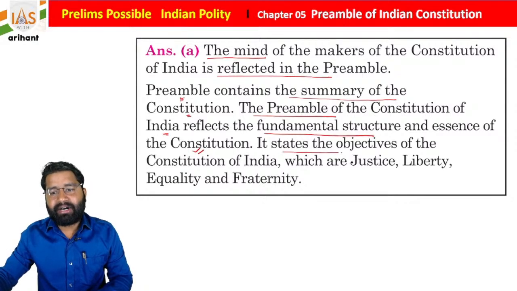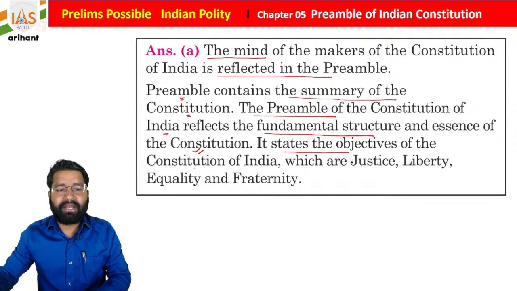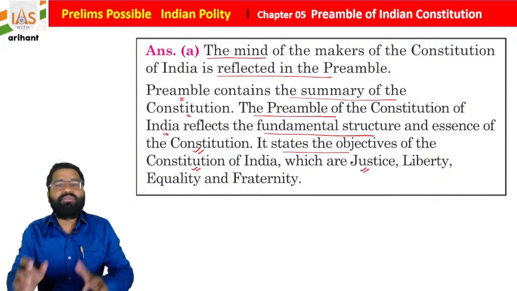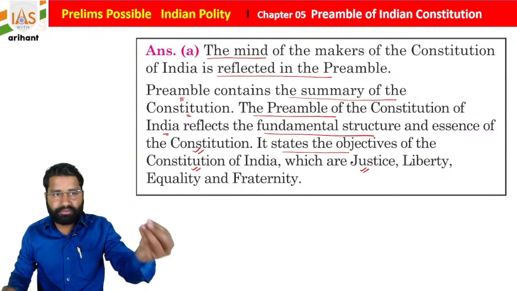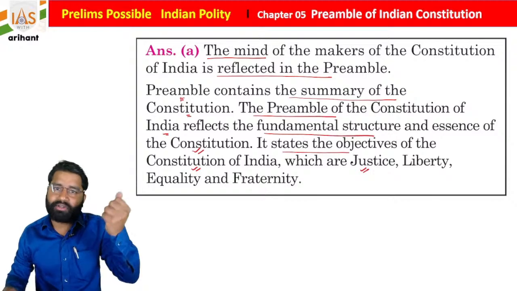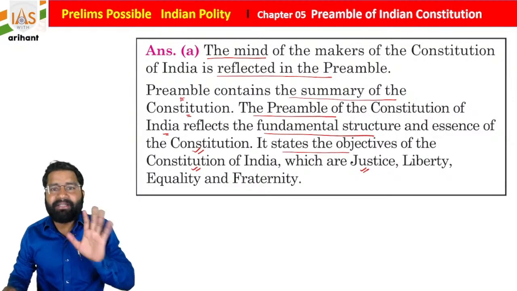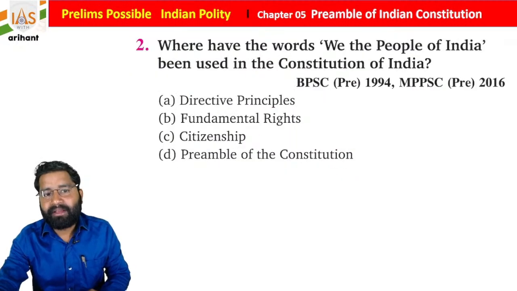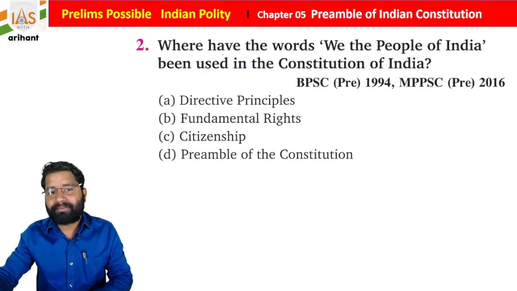It states the objective, what type of objective we have in the Constitution, that is justice, liberty, equality and fraternity. So all these words are included in the preamble. So it means if you read the preamble, you will get the basic idea, you will get the summary. Okay, everyone. Now see the next question.